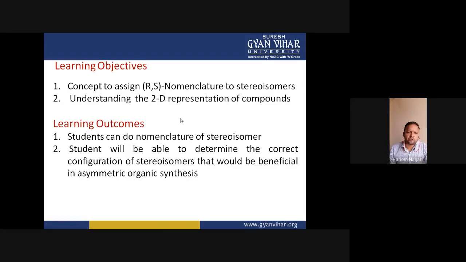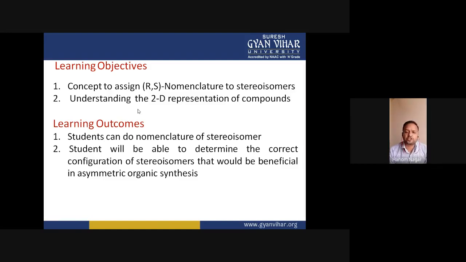Okay, coming to the learning objective and the outcomes. To understand the concept of assigning RS nomenclature to stereoisomers. Stereoisomers are actually the chiral center containing isomers, or we can say these are the asymmetric compounds. And understanding the 2D representation of the compounds.